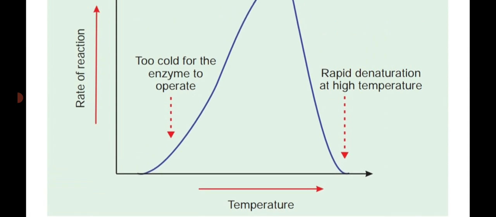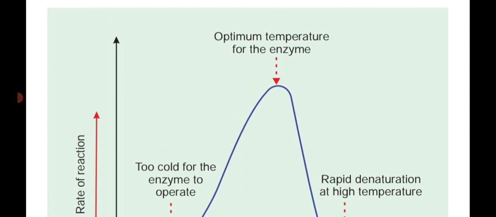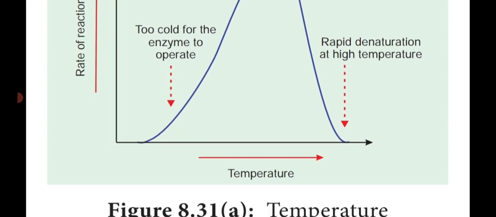If you place the enzyme in a cold region, it is too cold for the enzyme to operate, so it acts very slowly. When it reaches the top, at the optimum temperature, the enzyme is activated very fast, and sometimes there is rapid denaturation at high temperature.